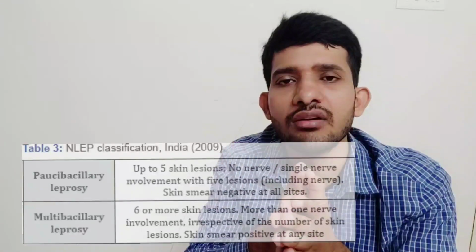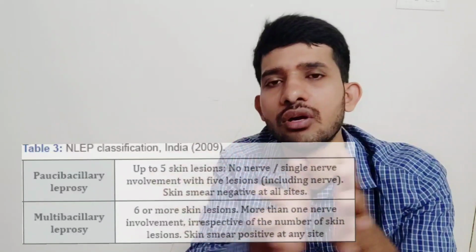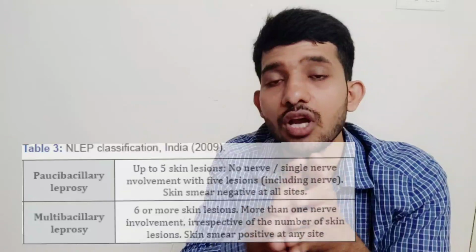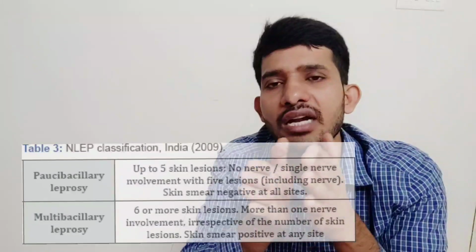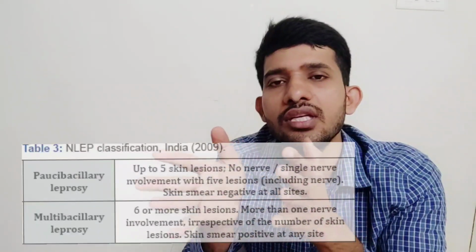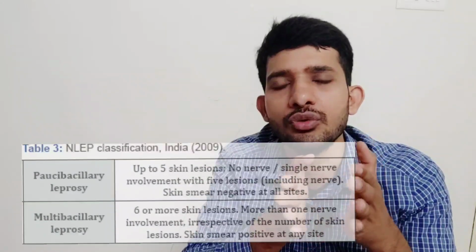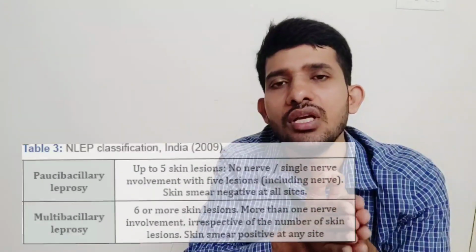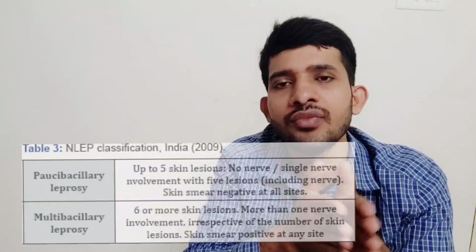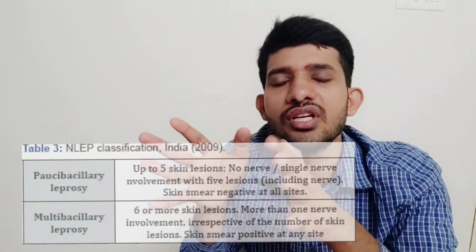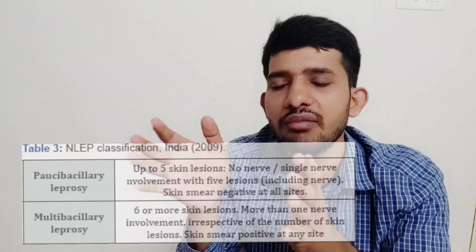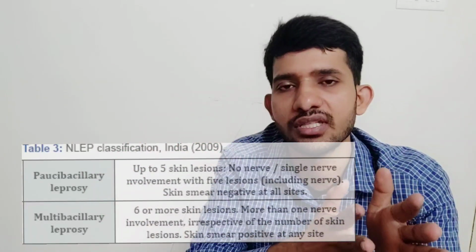And the third parameter through which we can identify multi or paucibacillary is nerve involvement. If greater than 1 nerve is involved in the leprosy patient, then we can conclude multibacillary leprosy. And if 0 to 1 nerve is involved, then they are called paucibacillary leprosy. So these are the 3 parameters through which we can identify multibacillary or paucibacillary leprosy.